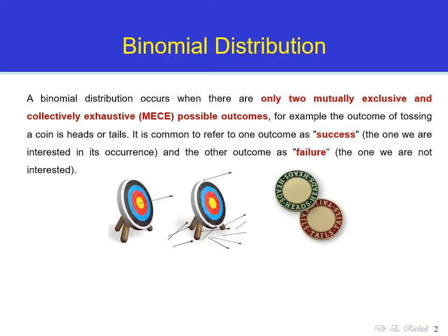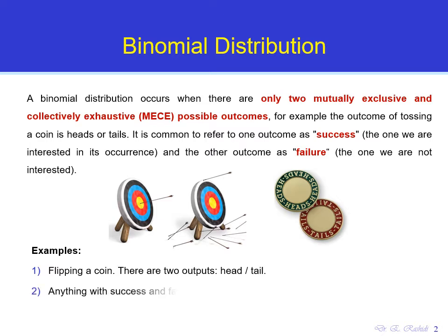Examples of binomial distribution. The first one, of course, is flipping a coin, which has only two outputs, mutually exclusive and collectively exhaustive: getting a tails or getting a heads. Or anything with a success and failure that doesn't have a tie. For example, when you take a test, you're either going to fail or you're going to pass. That's an example of binomial distribution. Or shooting a target: you're either going to hit the target or miss it. That's another example where a binomial distribution can be applied.